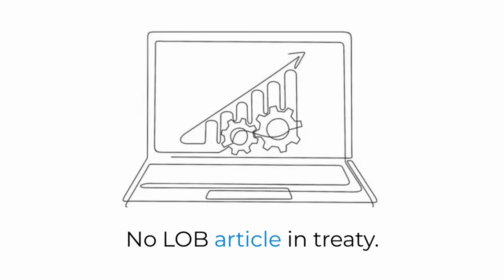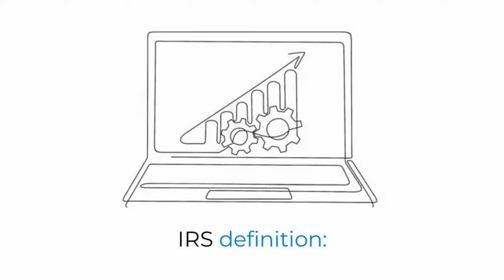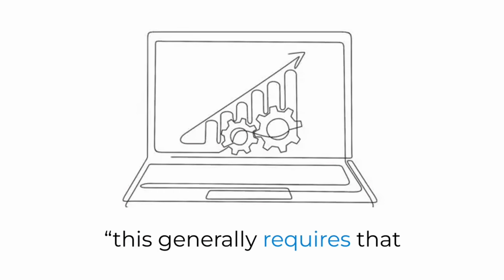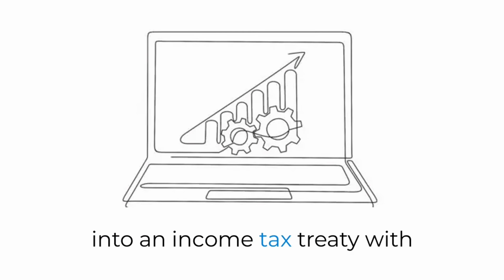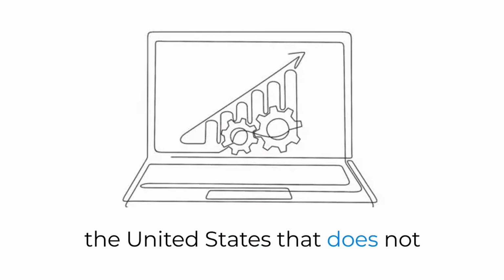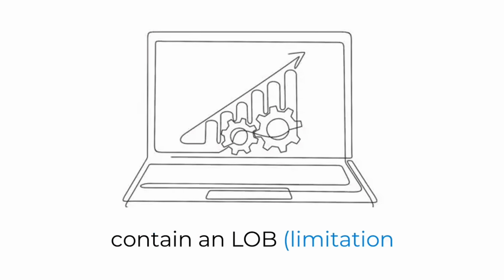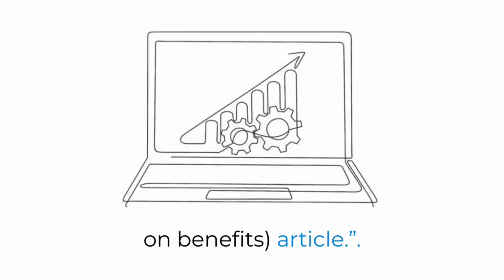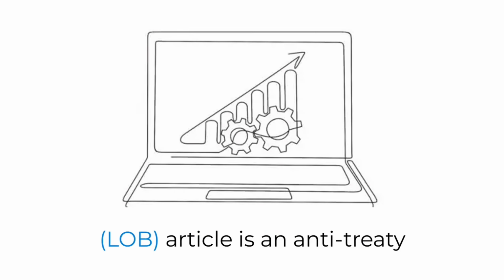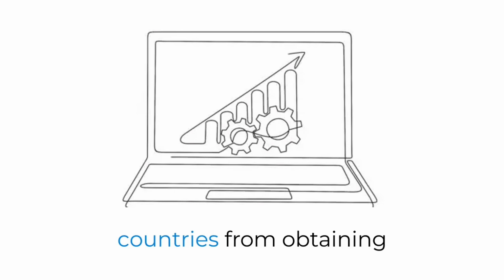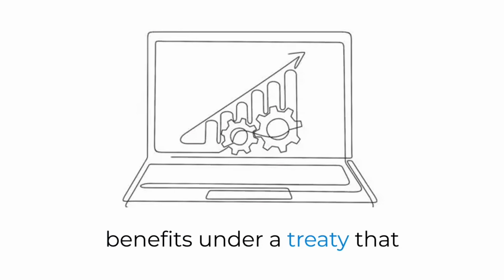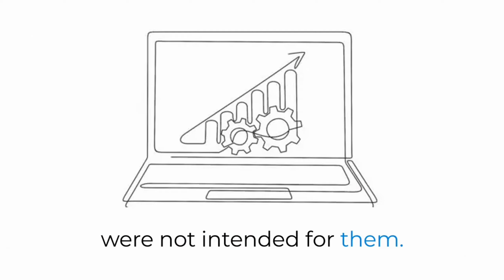No LOB article in treaty. IRS definition. This generally requires that the entity is a resident in a foreign country that has entered into an income tax treaty with the United States that does not contain an LOB, limitation on benefits, article. The limitation on benefits, LOB, article is an anti-treaty shopping provision intended to prevent residents of third countries from obtaining benefits under a treaty that were not intended for them.